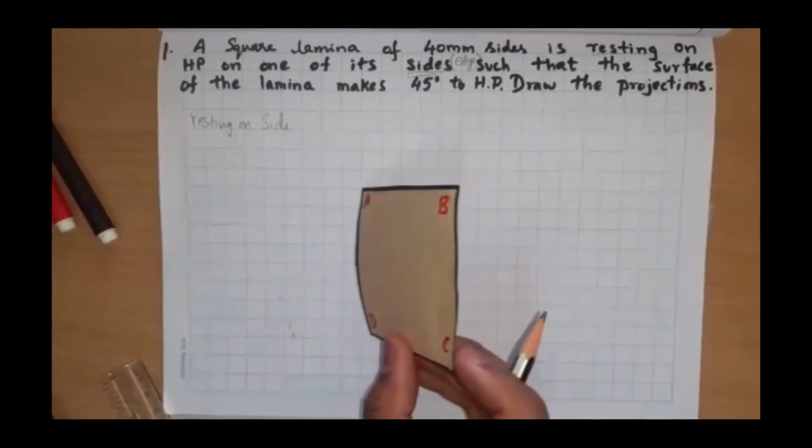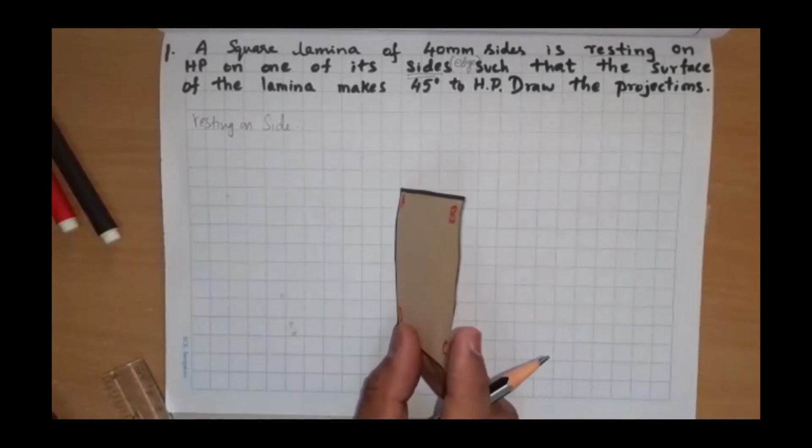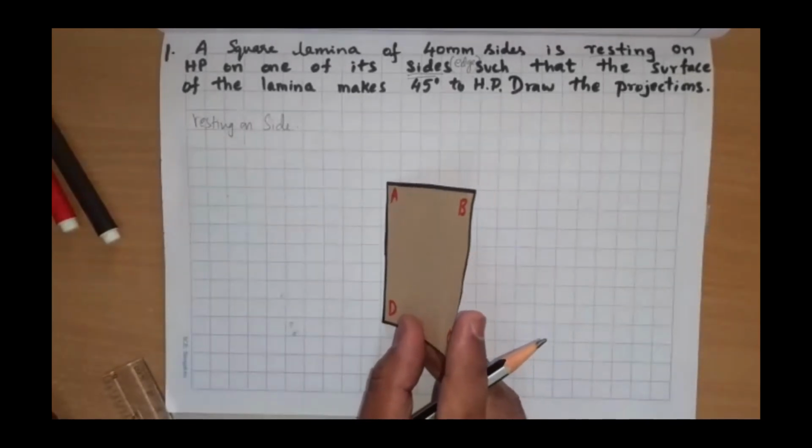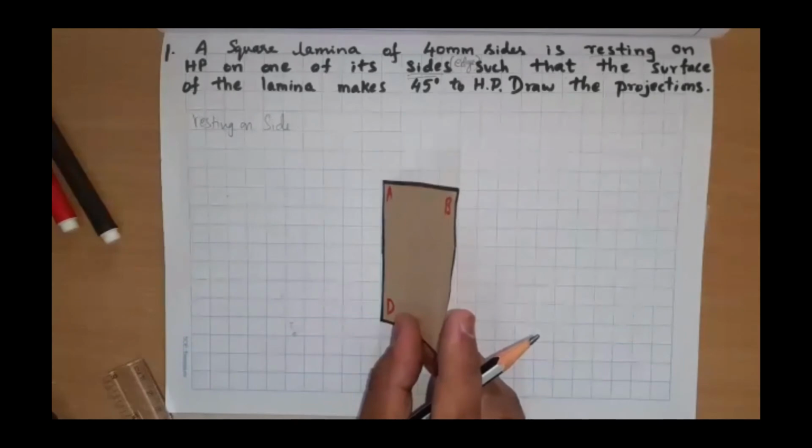You imagine I'm just holding this lamina just below the camera. When in this condition, what can you see? The top view, will it be a square? No, sir. Top view will not be a square, it will be foreshortened.